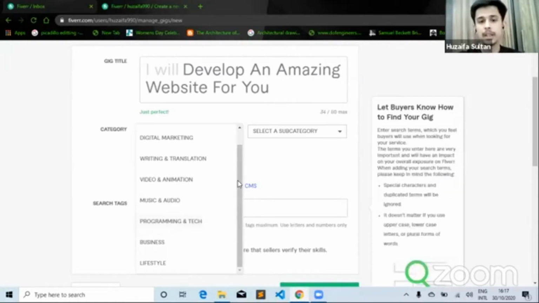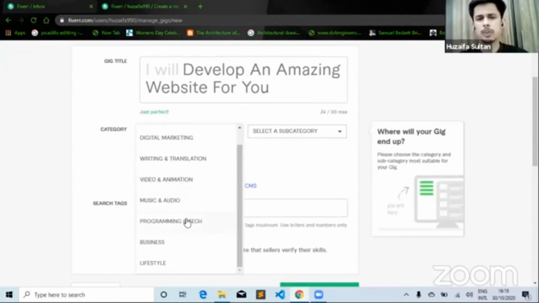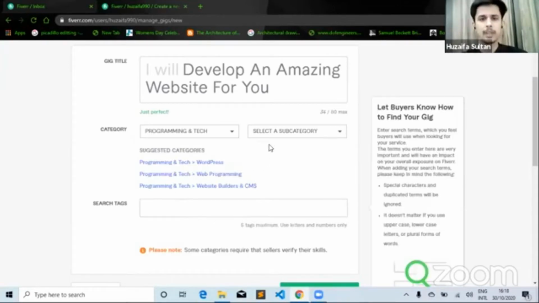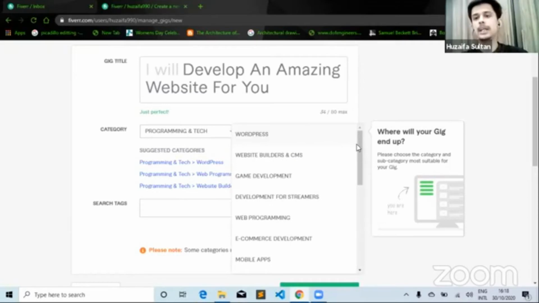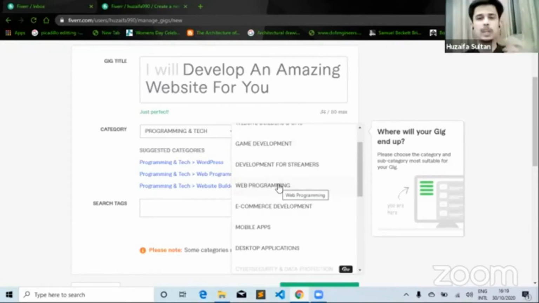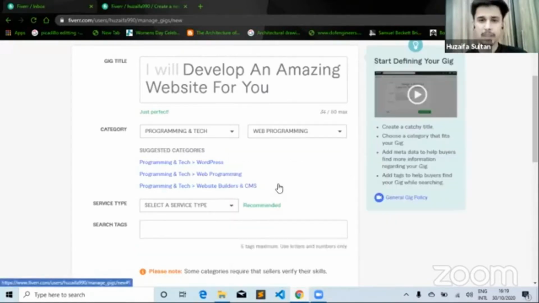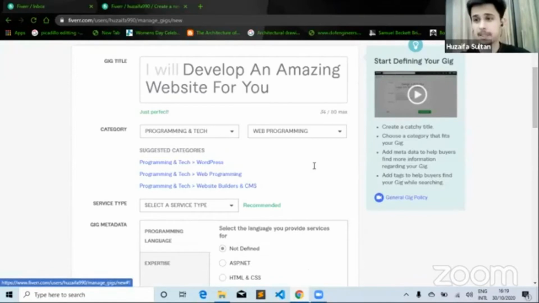There are many options that you have. So let's go with what we want to select, programming and tech. And once we do that, we have to actually select a subcategory as well. So subcategory is basically what exactly are you offering? The one that makes a lot of sense is going to be web programming. So I'm going to go with that. And we have also selected a subcategory as well.